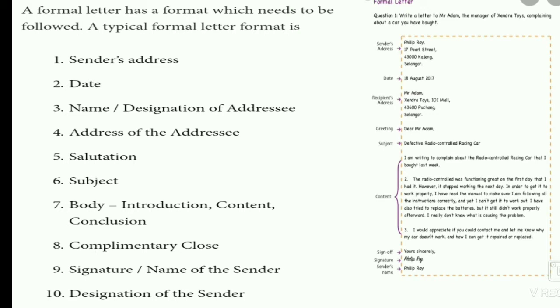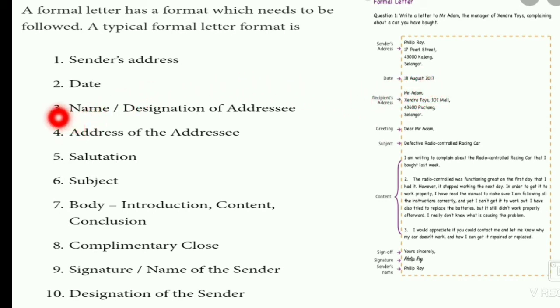Just as an example, here in the picture the sender's address is written: 33A, Ashok Nagar, New Delhi. Second, after writing the sender's address, we have to write the date. The date should be written like the one given here, that is, 18th August 2020.